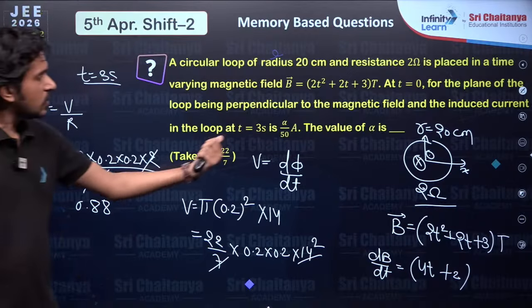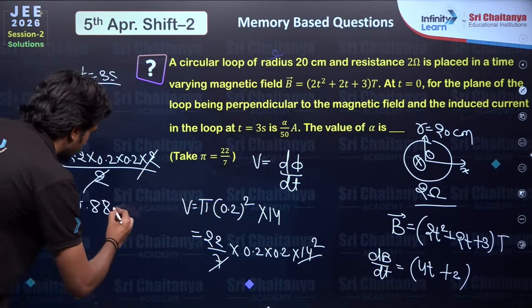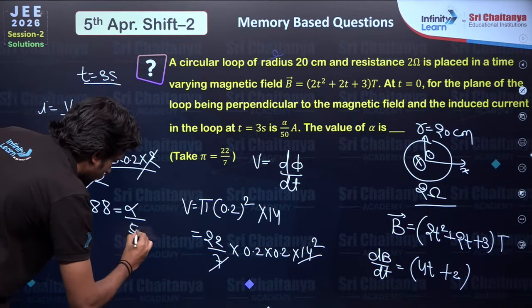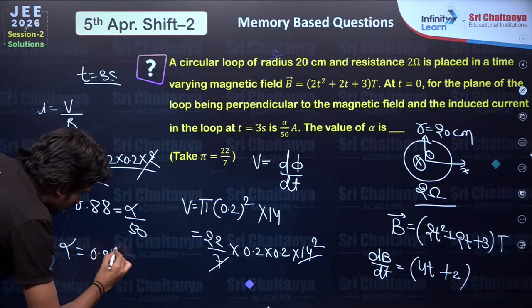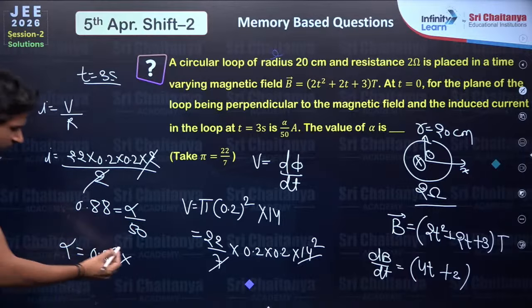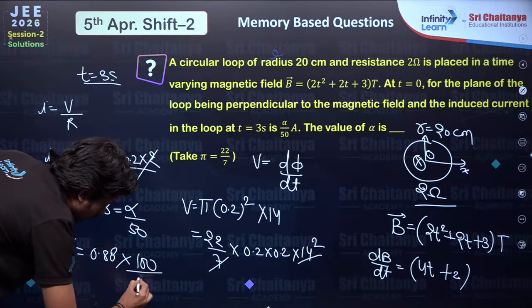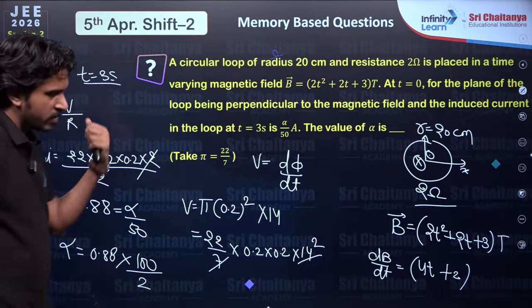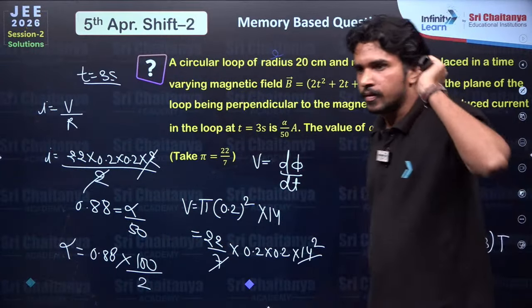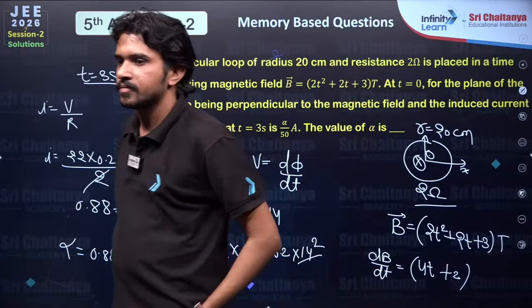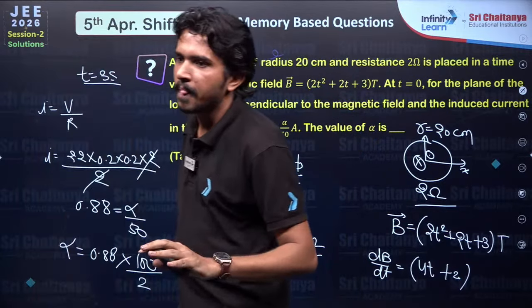0.88, and that is given equal to alpha by 50. Alpha could be written as 0.88 into 50, or we can write 50 as 100 by 2. So 0.88 into 100 is 88, 88 by 2 is 44. Yeah, 44 is correct. Understood?